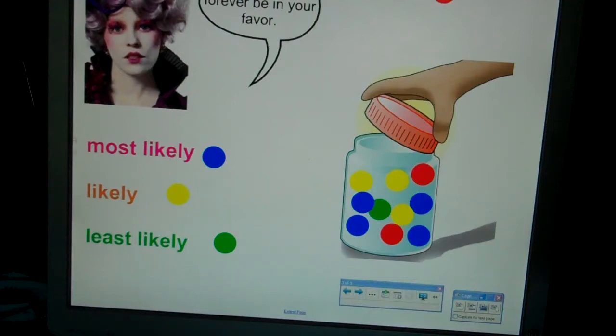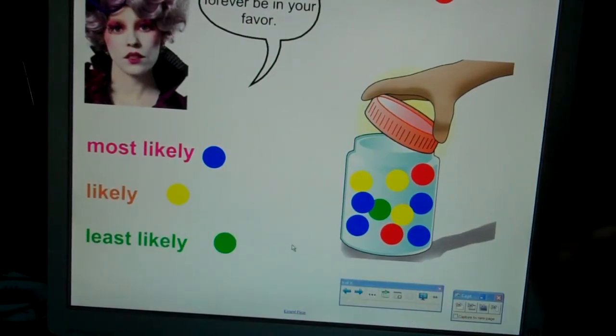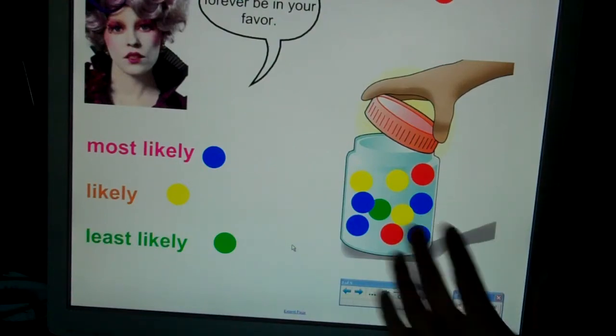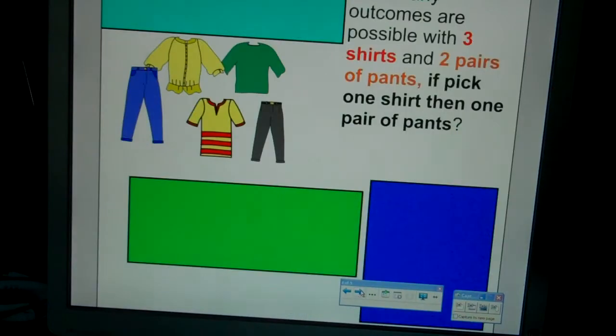So just make sure that you have these words down and give yourself a definition of them. I didn't write out a definition, but you know what most likely is. It's most likely going to happen. It has a higher probability of occurring. Least likely has a lower probability of occurring. Okay, so please make sure that you have those words down.